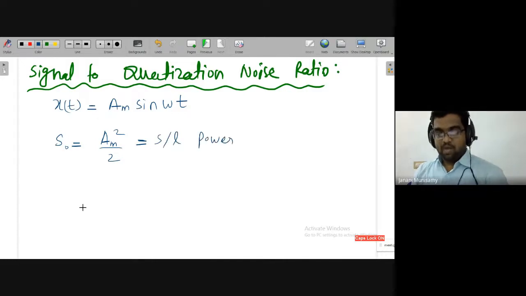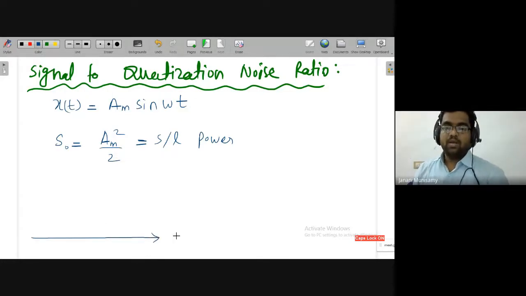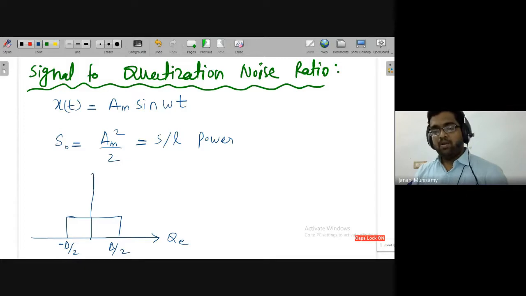Common formula. Then I want to find out the noise power. You do not know the nature of the noise, but you know one thing, the noise distribution. Say the quantization error can vary from minus del by 2 to plus del by 2. Already we have identified this. What is the minimum quantization error? Minus del by 2, otherwise magnitude wise del by 2. The range is from minus del by 2 to plus del by 2. That will have uniform distribution. Once it is uniform, what is the y-axis value? That is 1 by del. So this is the probability density distribution for quantization error.